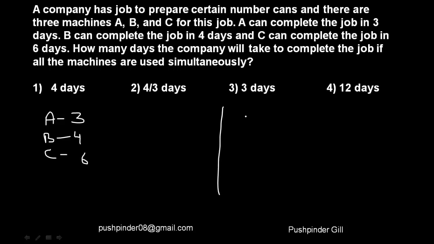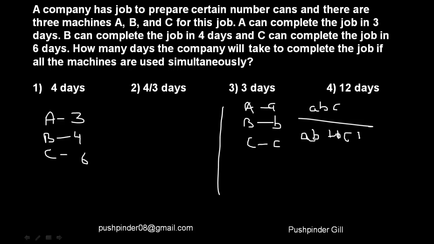The first way is using that formula. So if A takes A days to finish the job, B takes B days to finish the job, and C takes C days to finish the job, that means they are going to take this many days to finish the job, right? Either you apply this formula, or if you don't want to apply it, you're too bothered with the calculation, just assume the work to be of some units. Let me assume the work to be of 12 units. Let me assume this is the total work. Now the work is equal to 12 units.